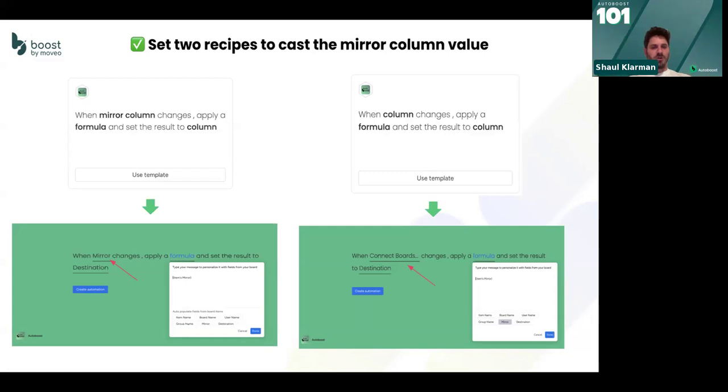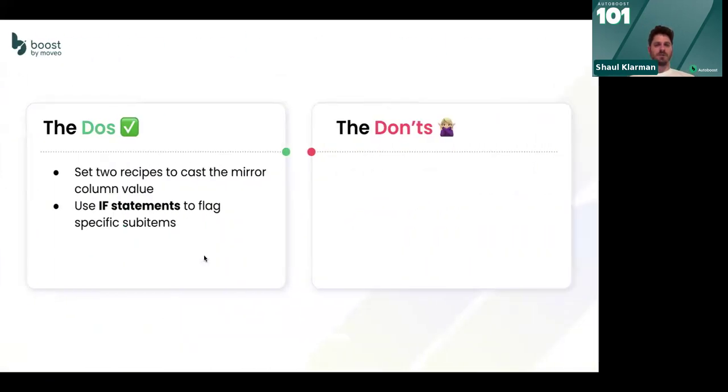So to circle this entire use case, just set up two recipes. One, which you've probably already done: when a mirror column changes, take this value and put it somewhere. But then add another recipe: when the connect boards column changes, take the same value and put it in the same column. Now you address both use cases, when the mirror column changes and when the connect boards column changes. So just take the same value and put it in the same place. This will allow you to draw a full circle around everything that you want. This was our first do.